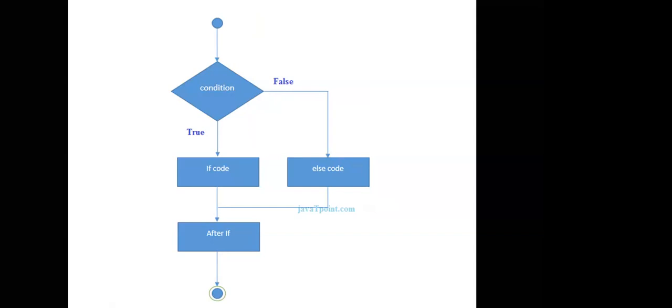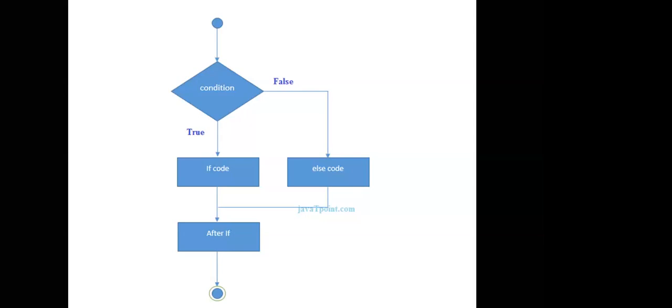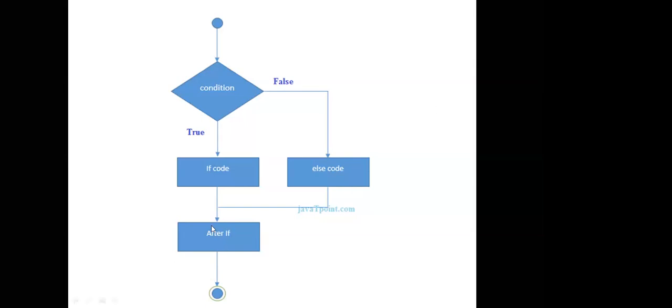If the condition is true, the if block is executed, and after if is executed. If the condition is false, the else block is executed, then after if is executed. Whatever it may be, finally they can join at the after if.